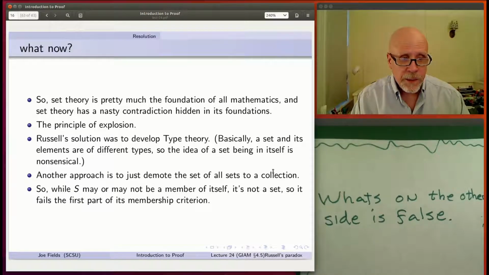So that's just a restatement of what I just said, in speech rather than in writing. While S may or may not be a member of itself, it's not a set, so it fails the first part of that membership criterion.